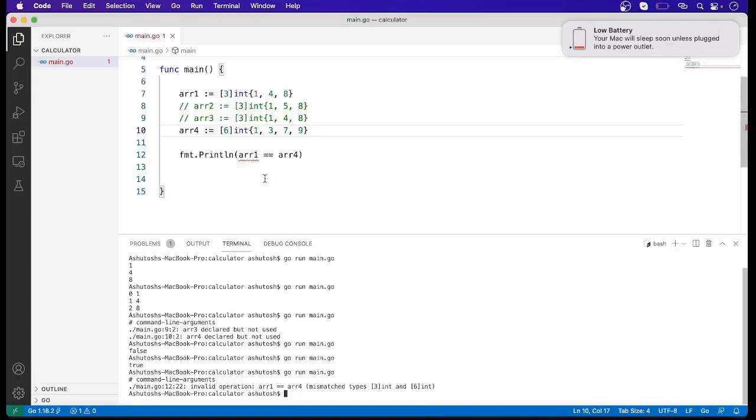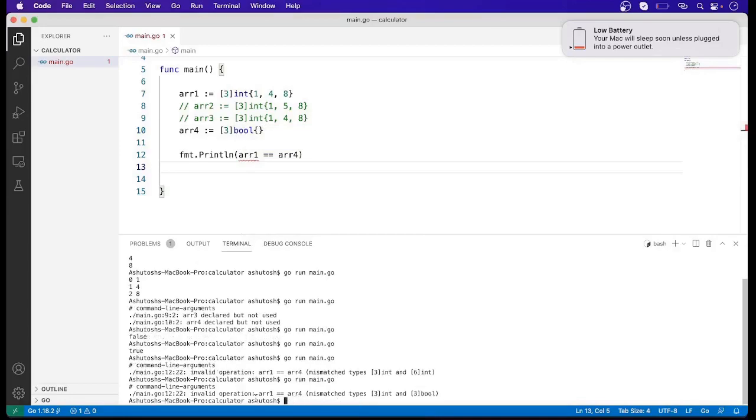And when we use any other type of array, like suppose this is an array of string, or suppose this is an array of boolean type, in that case also we are not allowed to compare with this comparator operator. Let me run this code and again we can see that the error is showing. So this is the comparator operator with the help of which we can compare two arrays.